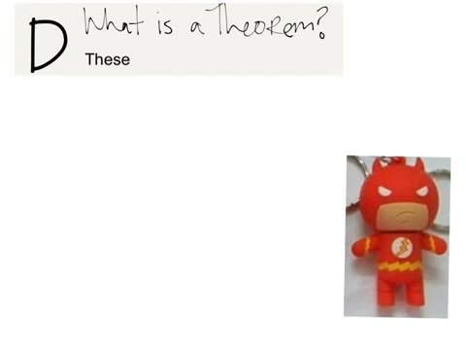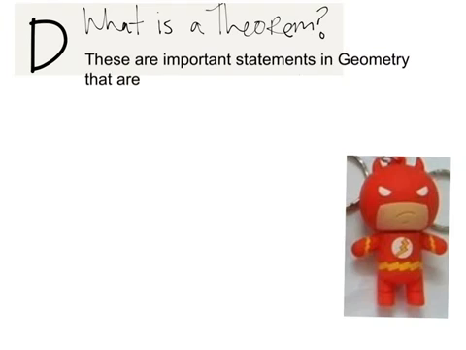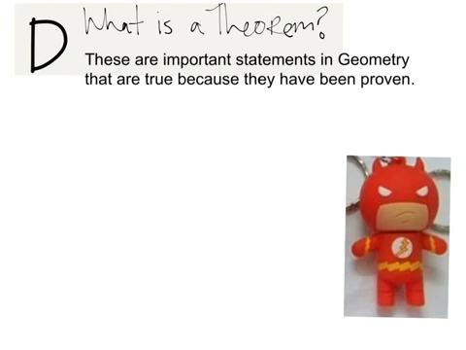Theorems are important statements in geometry that are true only because they have been proven. By proven I mean by a proof, and we'll be talking more about that in Chapter 2.